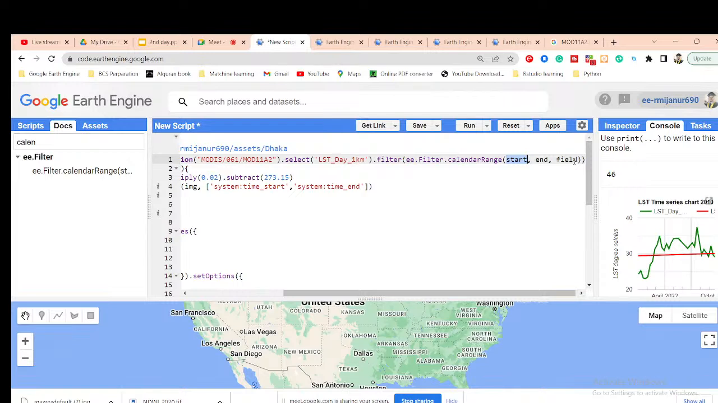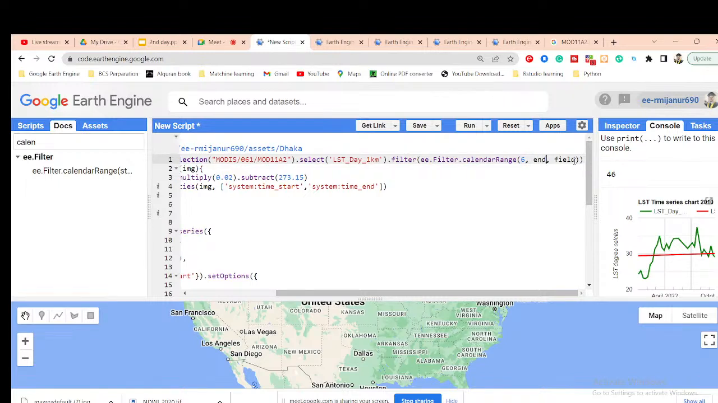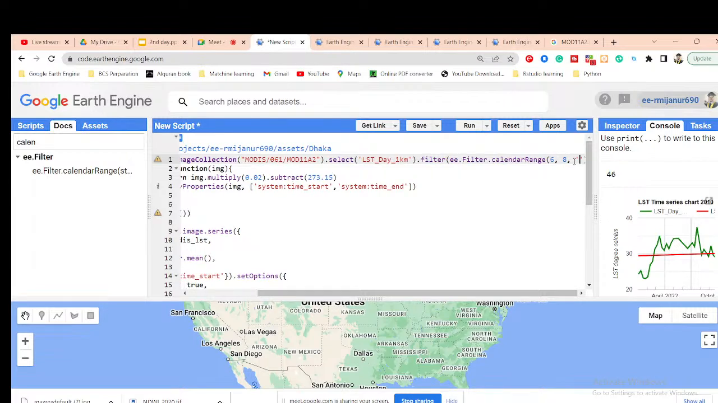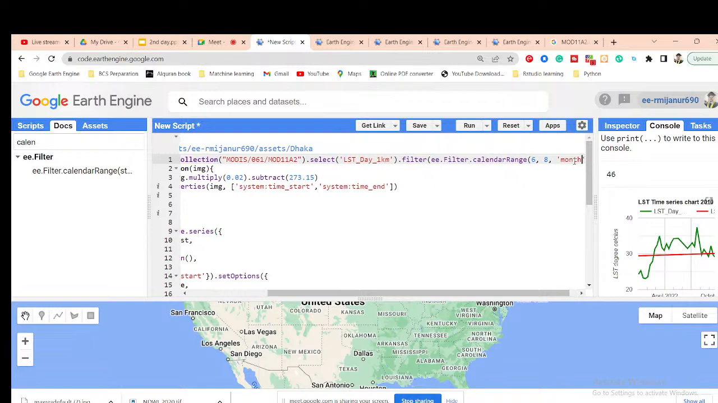So for this, suppose you need the data set only for the months June to August. I simply put the start as June, which is 6, and August, which is 8. And for the field, I can simply put month.